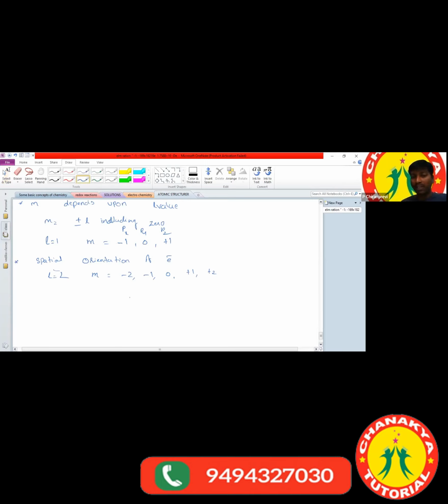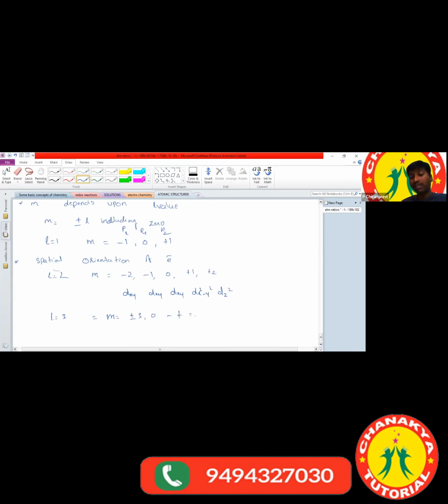In d orbital, how many subshells are there? 5 subshells. What are the 5? dxy, dyz, dxz, dx² − y², and dz². Okay, and if l is equal to 3, what m values can we write? We can write m values as plus or minus 3, including 0. So this one represents the f orbital.